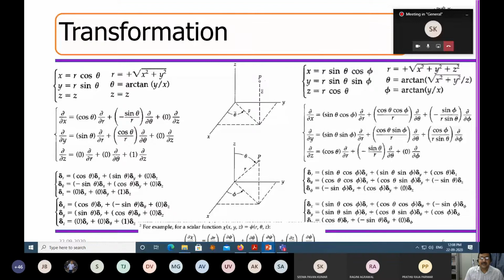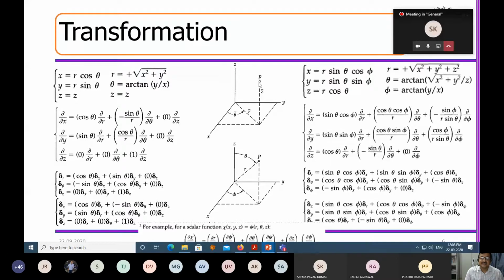And how do I define that as a position vector in the cylindrical coordinate system? I say that this is nothing but r, theta, z in the cylindrical coordinate system. This is the representative of the cylindrical coordinate system, and this is the representative of the spherical coordinate system.